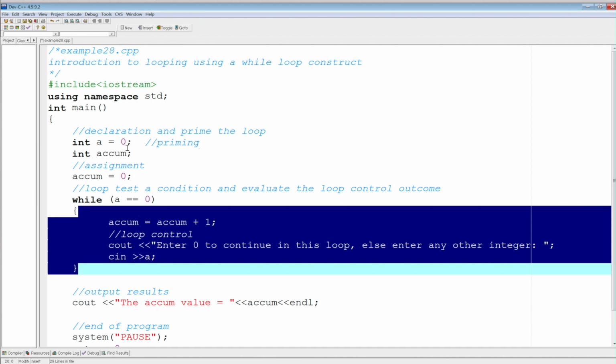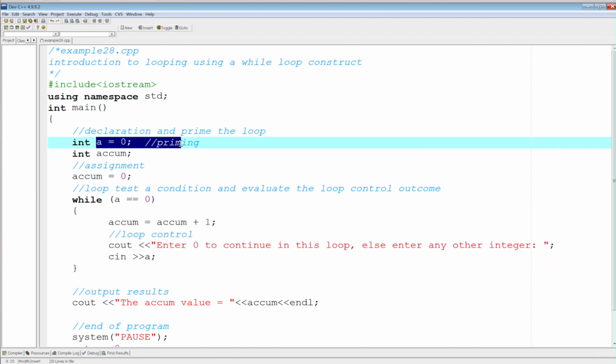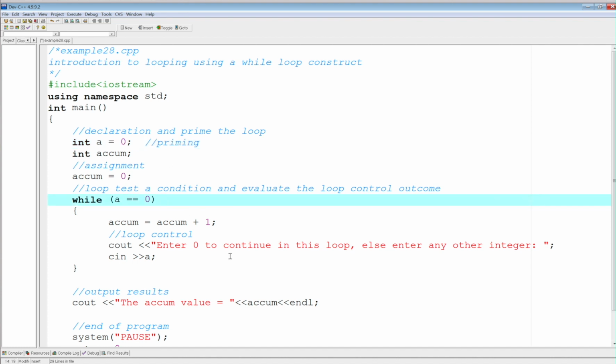So remember, you have what we call priming to allow you to initially assess the condition that we need. So the 3 elements are here: priming, condition, and loop control. So you need to have these in a while loop.